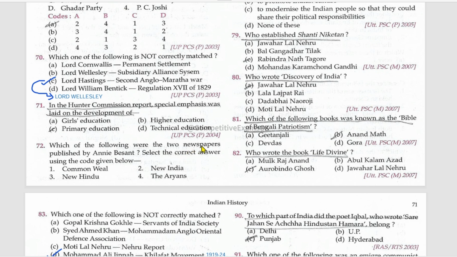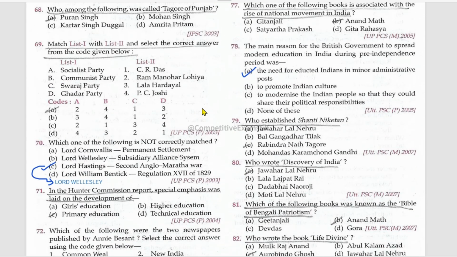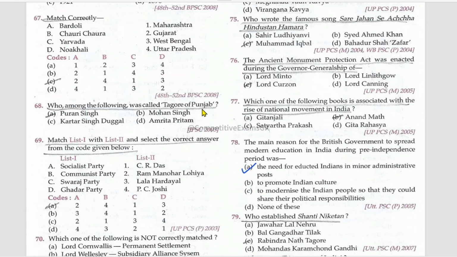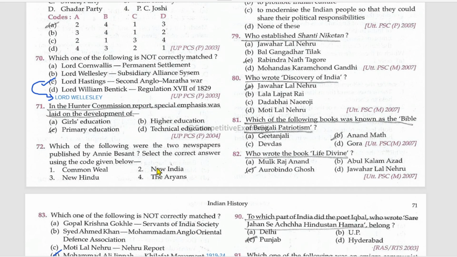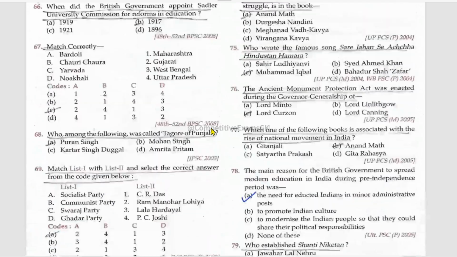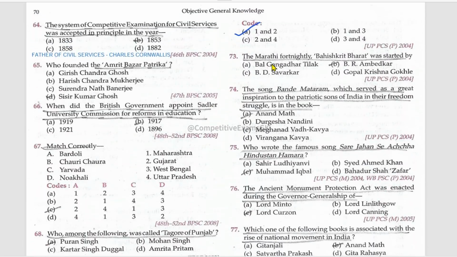Which of the following were the two newspapers published by Annie Besant? Answer using the code given below. Commonweal and the New India. These two are the newspapers published by Annie Besant. The Marathi fortnightly Bahishkrit Bharat was started by B.R. Ambedkar. The song Vande Mataram, which served as a great inspiration to the patriotic sons of India in their freedom struggle, is in the book Anand Math.